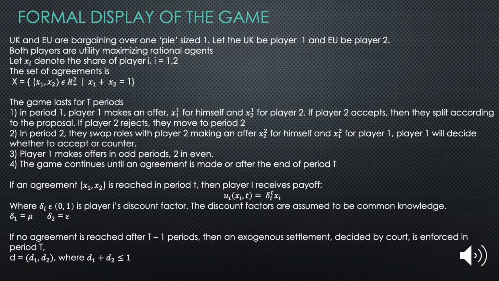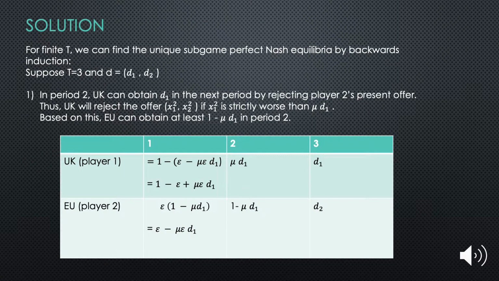If no agreement is made after t-1 periods, then an exogenous disagreement payoff is enforced in period t by court. For finite t, we can find the subgame perfect equilibria by backwards induction. Supposing t equals 3, in period 2, the UK can obtain its disagreement payoff in the next period by rejecting player 2's present offer. Hence, the UK will reject the offer if the EU's proposal for the UK is strictly less than the discounted value of the disagreement payoff. Based on this, the EU can obtain at least 1 minus this.